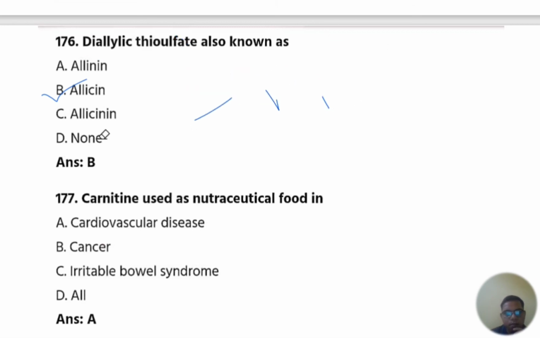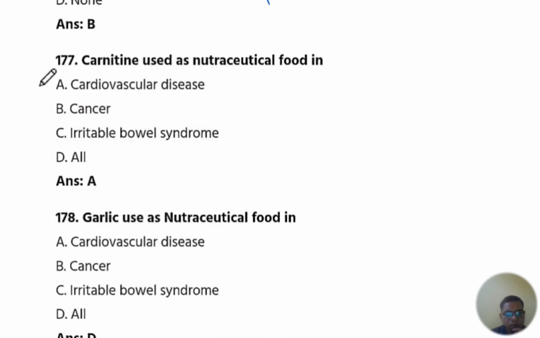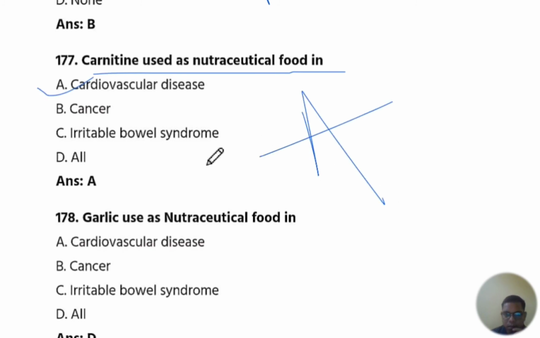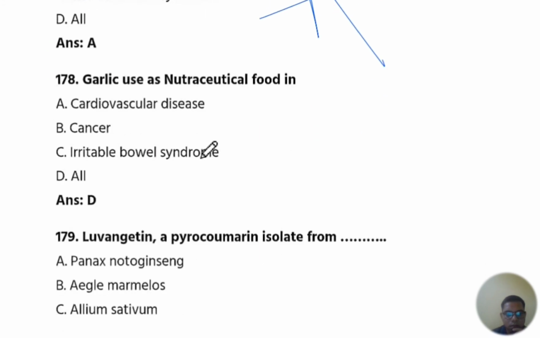Okay, the answer is B. Okay. Next is 177 question number. Carnitine used as nutraceutical food in cardiovascular disease. The answer is A, cardiovascular disease.